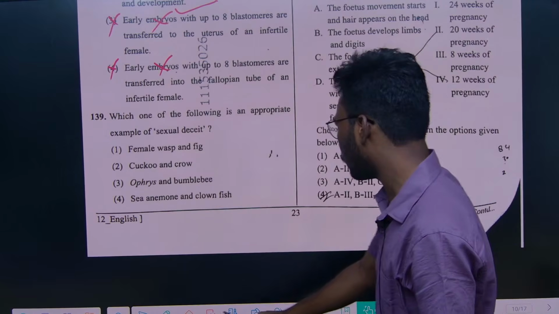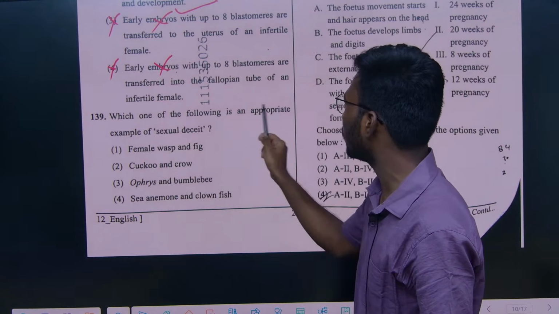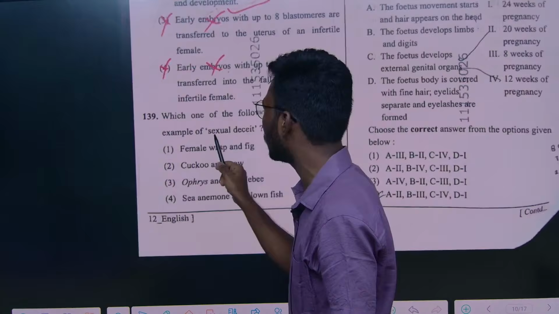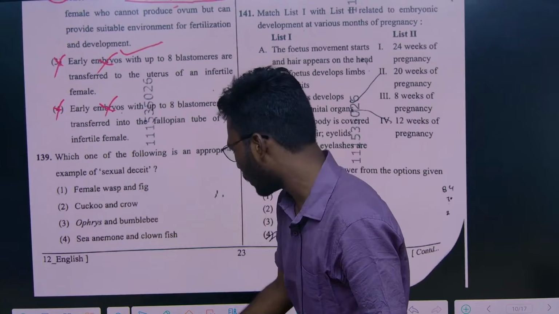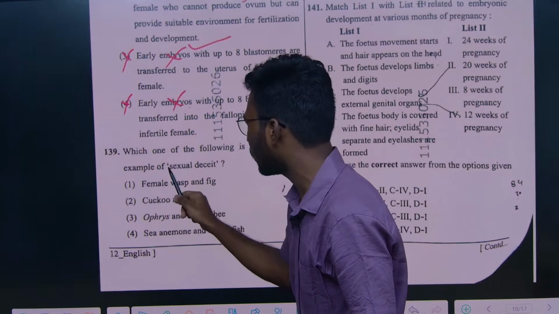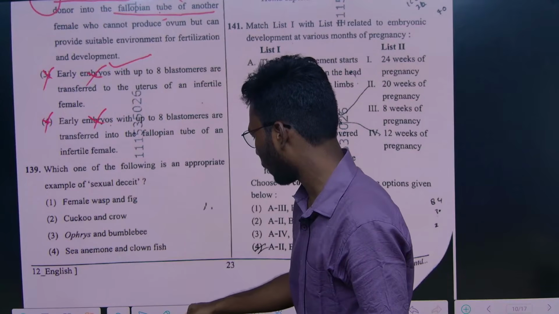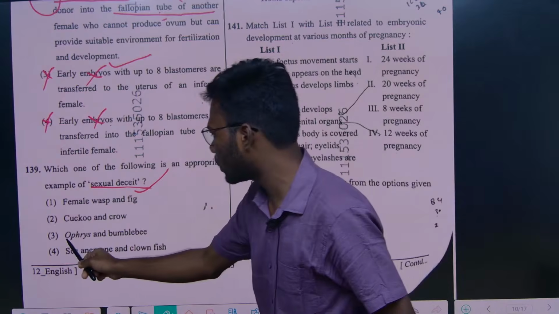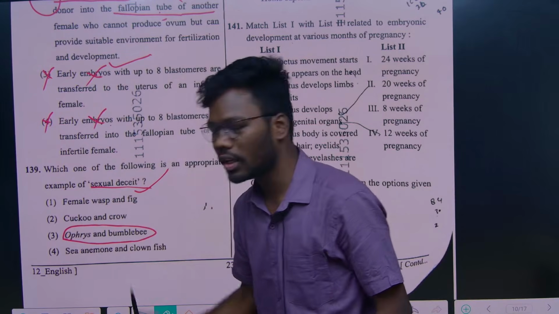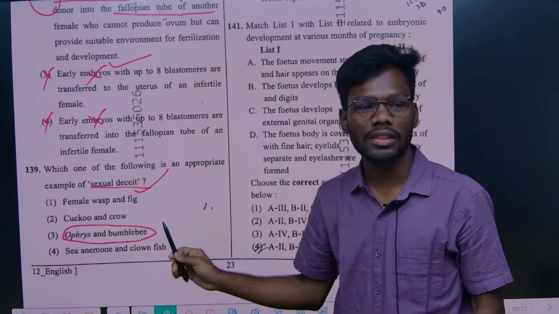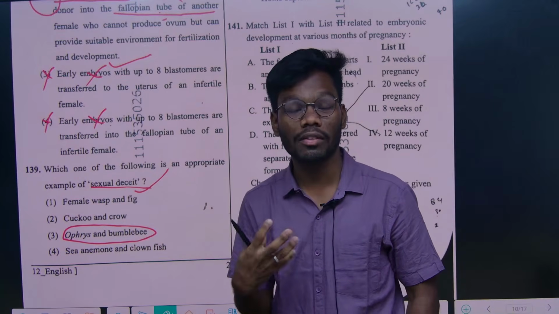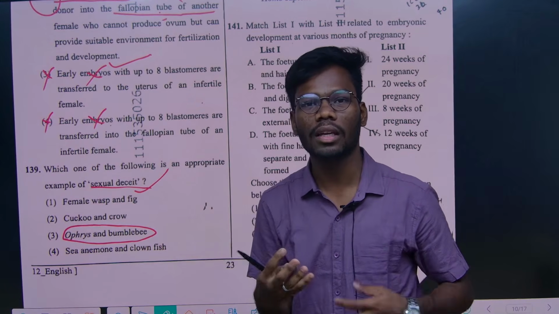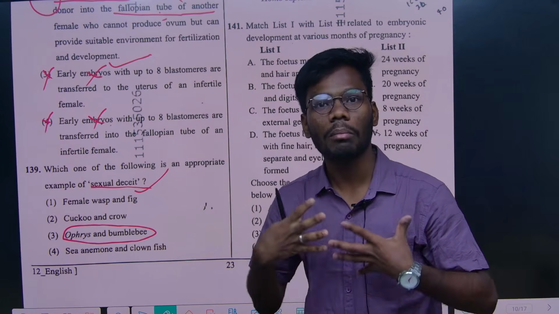So which one of the following is an appropriate example of sexual deceit? This thing we already discussed in our classes. Sexual deceit, which was shown by the orchid Ophrys and the bumblebee. Here the female flower of the Ophrys looks like something bumblebee-like in structure.